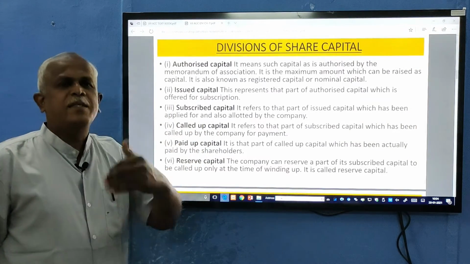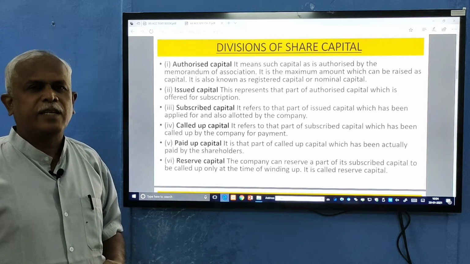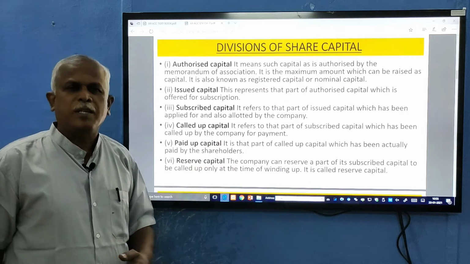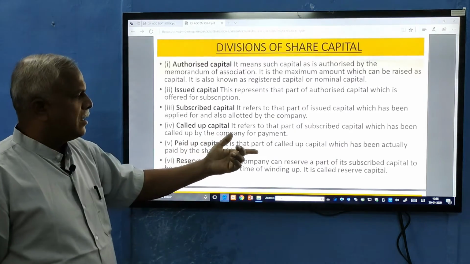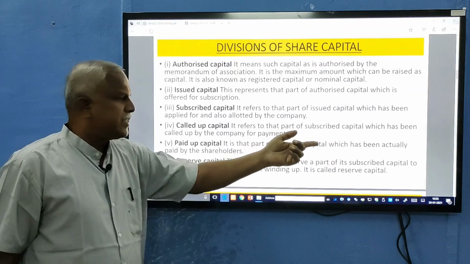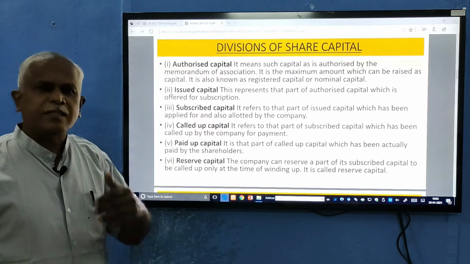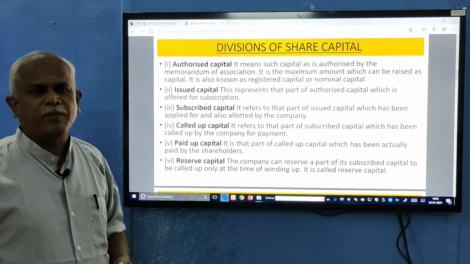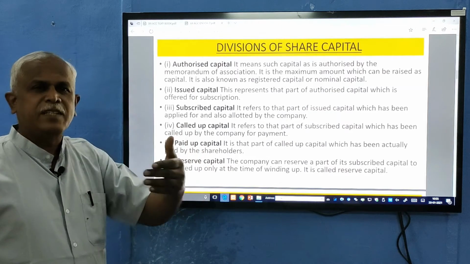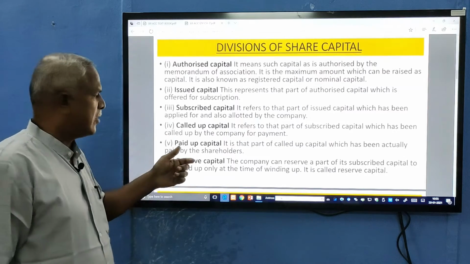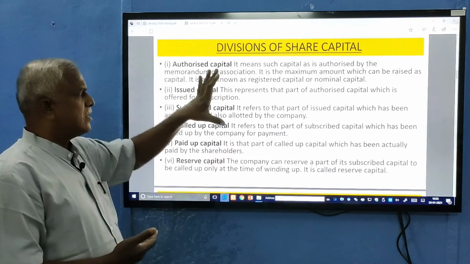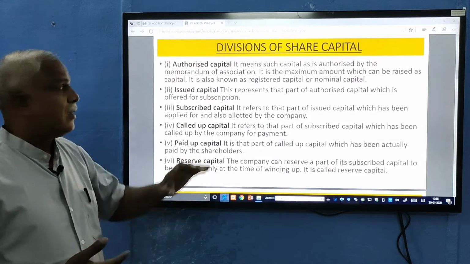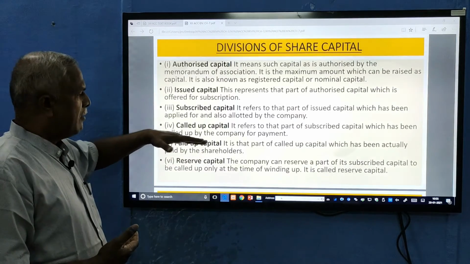Paid up capital is what has been paid by the shareholder. If he pays in full, then it is fully paid up. If it is partial, then it is called partially paid up. So it is the part of called up capital which has been actually paid by the shareholders. Sometimes some shareholders may not get the letter, or may not have paid the called up value. How much is actually received by the company, that is paid by the shareholders, is called paid up capital.